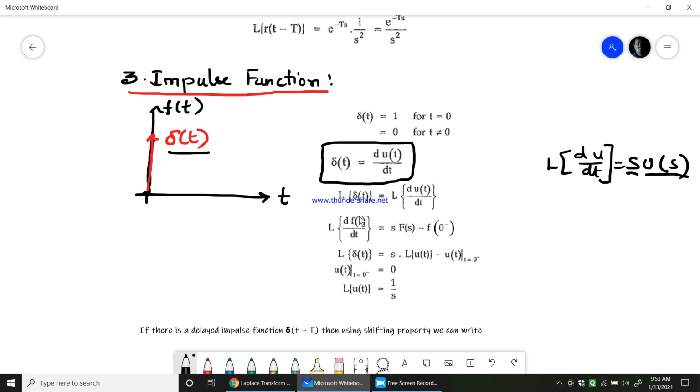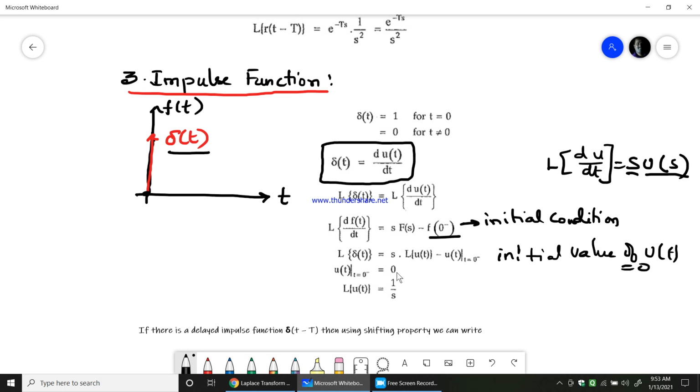So the Laplace transform of df of t by dt would be equal to s into f of s minus the initial condition, f of 0 minus. So the Laplace transform of this delta of t would be equal to s into the Laplace transform of u of t minus u of t at t equals 0. Now let us consider the initial value of u of t equals 0. That is, u of t equals 0 at t equals 0 minus.